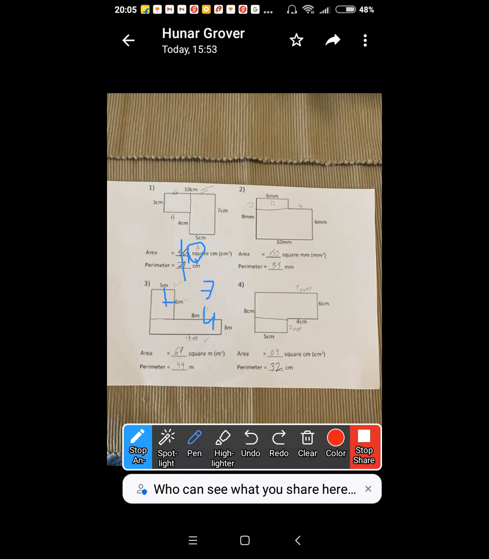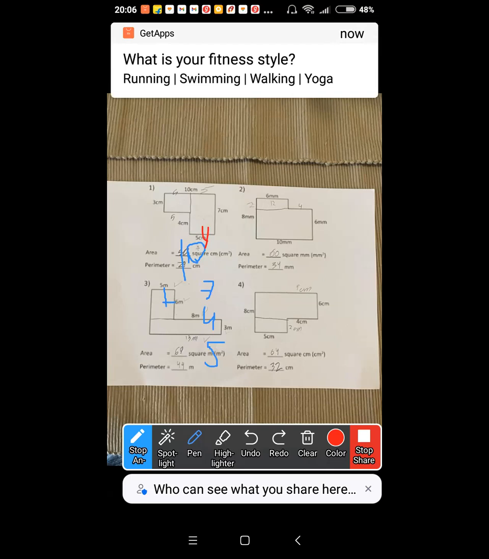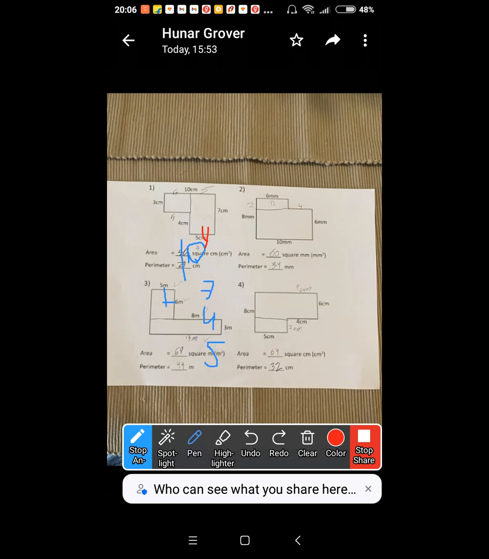Not at once. 10 plus 7, 17. What about this, Hunar? Why are you missing this thing? I just wrote that 5. 10 plus 7 plus 5, 22 plus 4, 26 plus 5, 31 plus 3, 34.